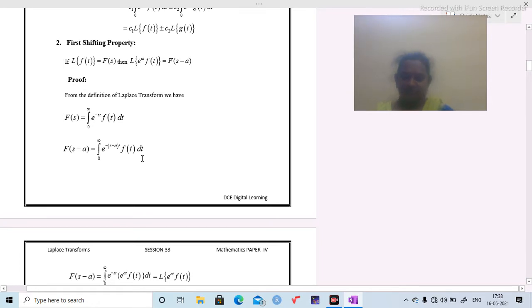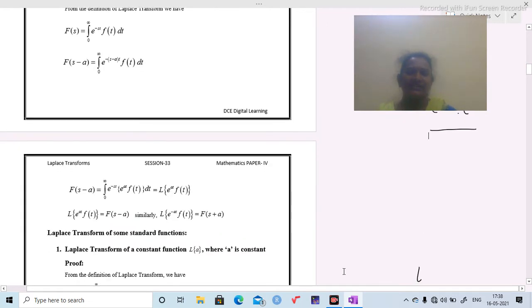Now e^(-(s - a)t) is equal to e^(-st + at). This can be written as e^(-st) into e^(at). So replace e^(-(s - a)t) by e^(-st) into e^(at). Then we are going to get this step.